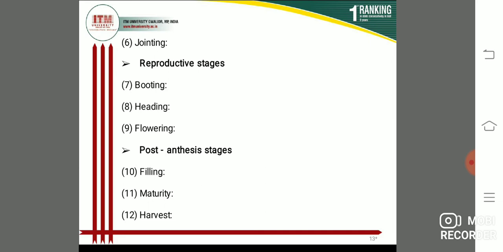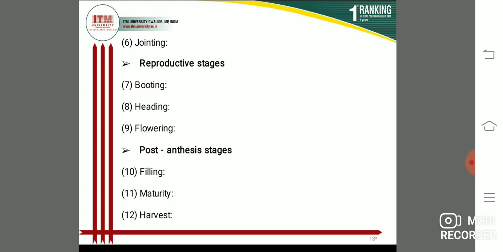Students, heading. In this stage, the spike starts emerging out from the leaf sheath. So this is heading. Next, students, flowering. At this stage, anthesis of florets and fertilization of the grains take place. So this is flowering. Next, students, the fourth and last stage, the post-anthesis stages.